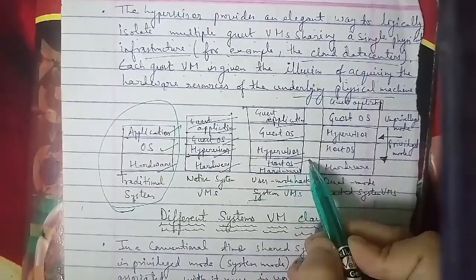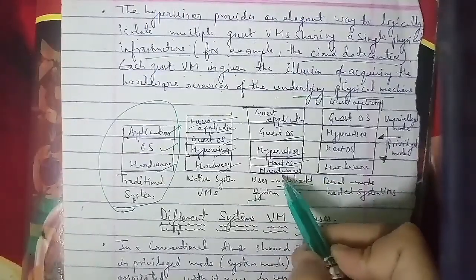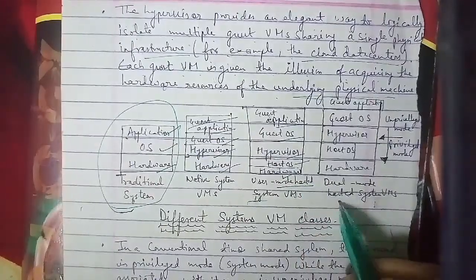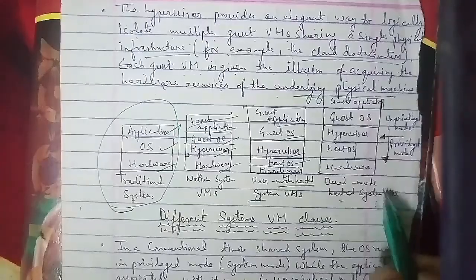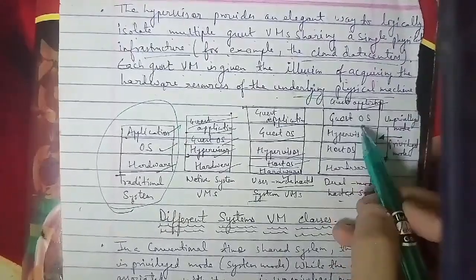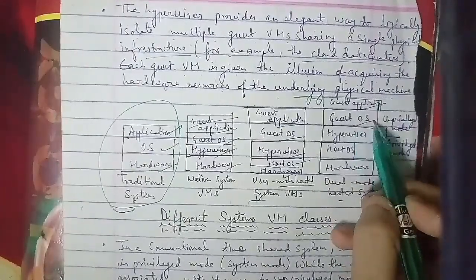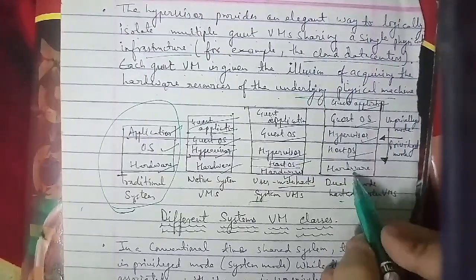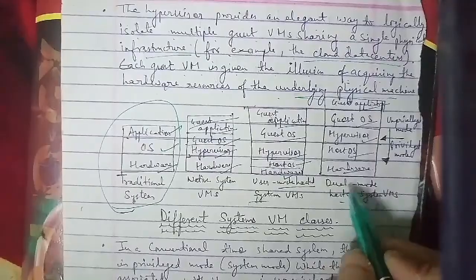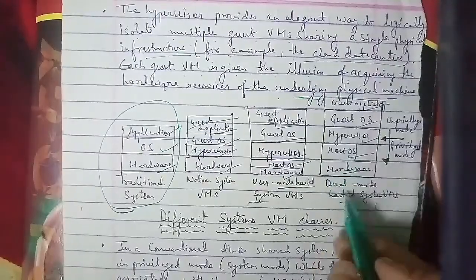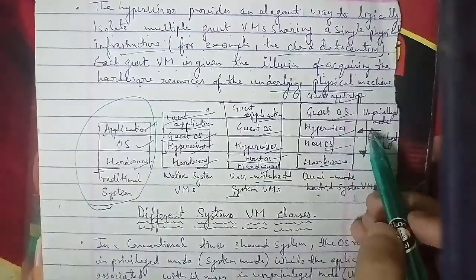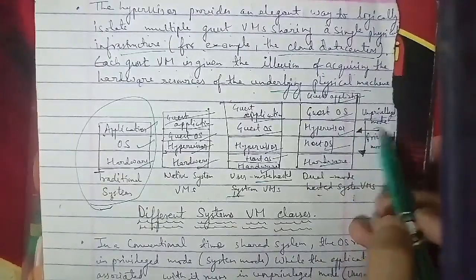And for dealing with this, we have some points dealing with virtual machines only. So here are the points that we are going to discuss. In a conventional time-shared system, the OS runs in the privileged mode, that is the system mode, while the applications associated with it run in the unprivileged mode, that is the user mode. So unprivileged mode stands for the user mode, and privileged mode stands for the system mode, which you have to understand very well.